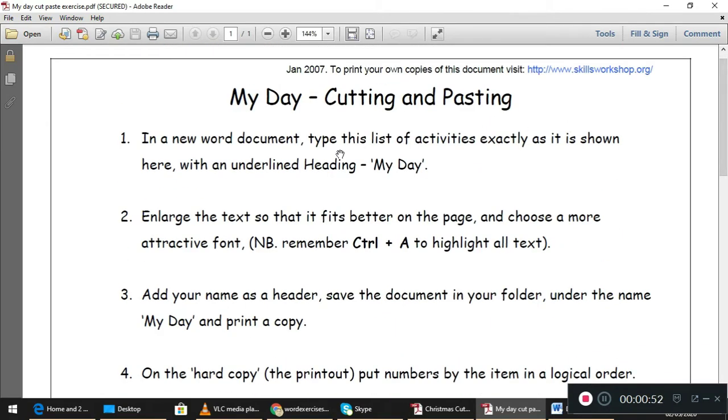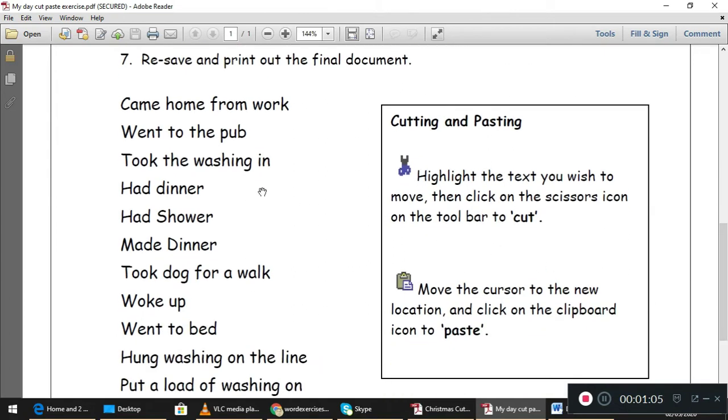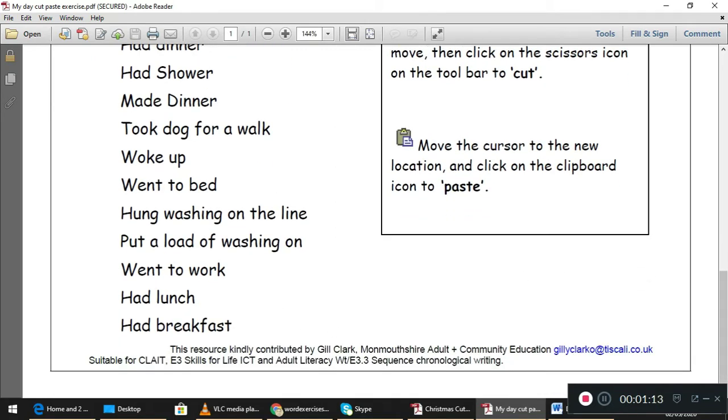In a new Word document, type this list of activities exactly as it is shown here with an underlined heading, My Day. You have to type the list of activities, from came home from work till had breakfast, as it is, students.